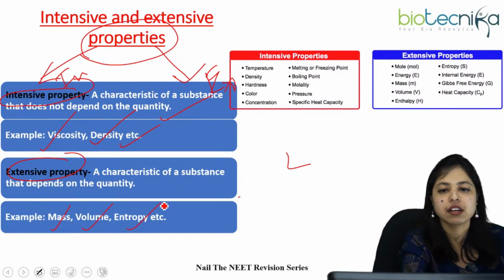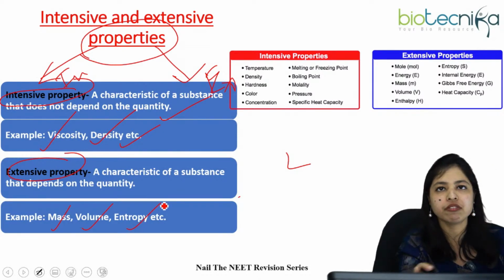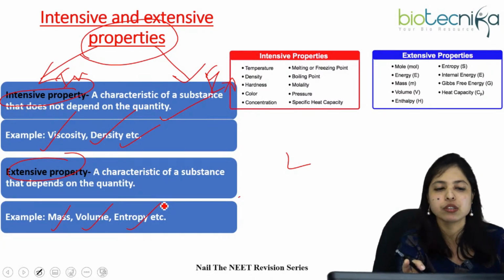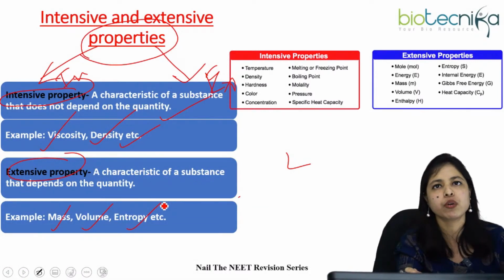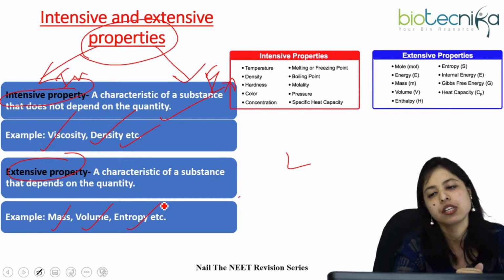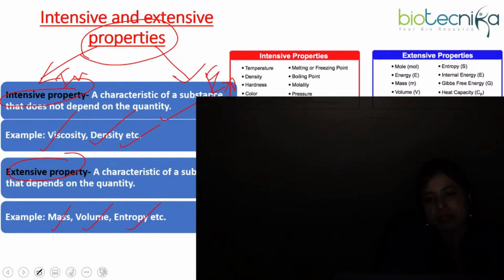You know that 2 ml volume and 10 ml volume are obviously different, and mass will be different also. So these are all extensive property examples. Now I will show you a very small trick to recognize these properties. Let me show you that.